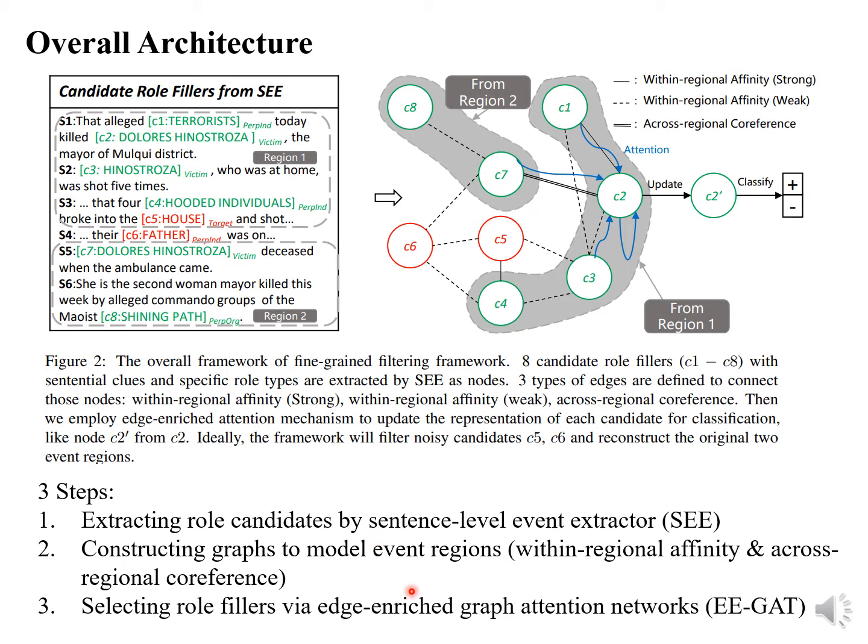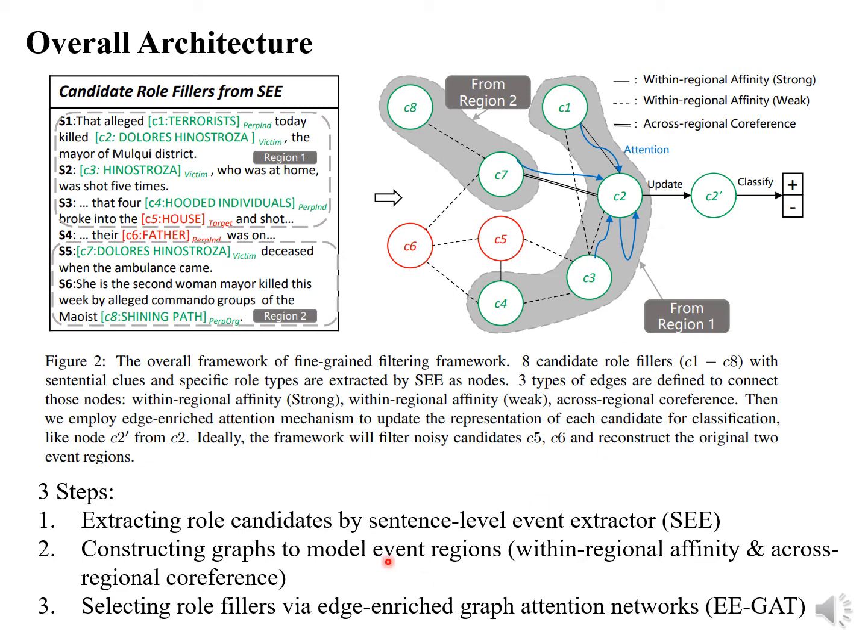After that, our third step is that we use a GAT layer to learn a new representation of these candidates, and then we use a classifier to classify them as either positive or negative, and we remove those negative ones to filter all the candidates.